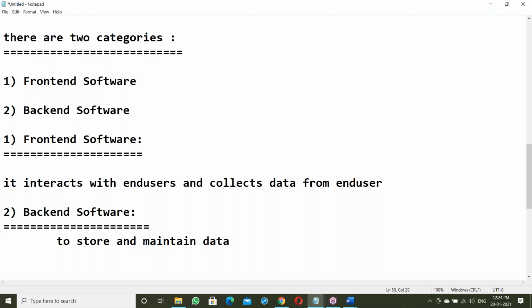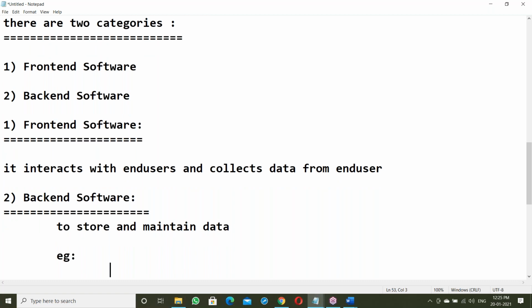Suppose, for example, let us take Facebook. Your ID is registered. When you click on the profile option, you get all that information, right? That means your information is stored somewhere. That location is called the backend here. So the backend is to store and maintain data.